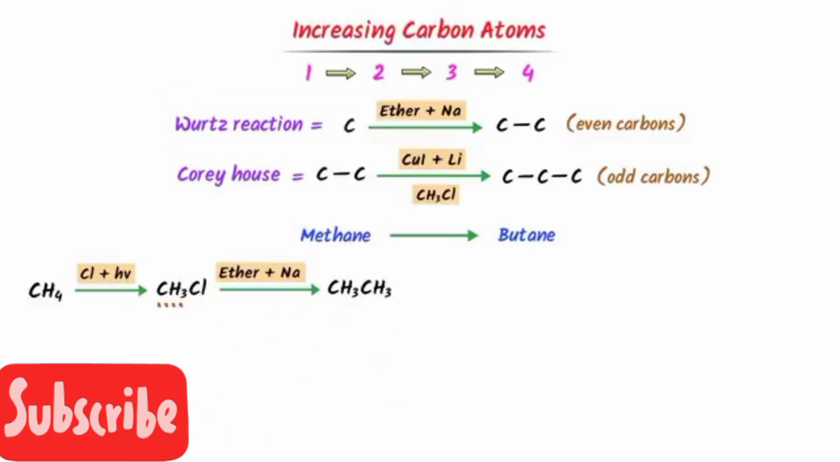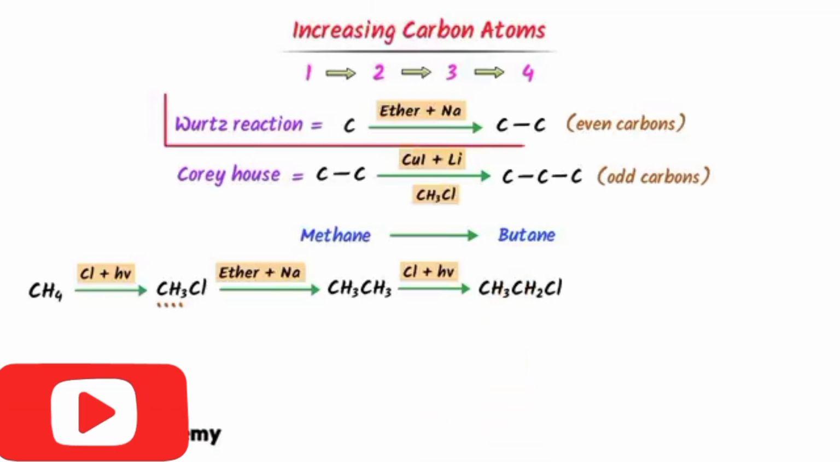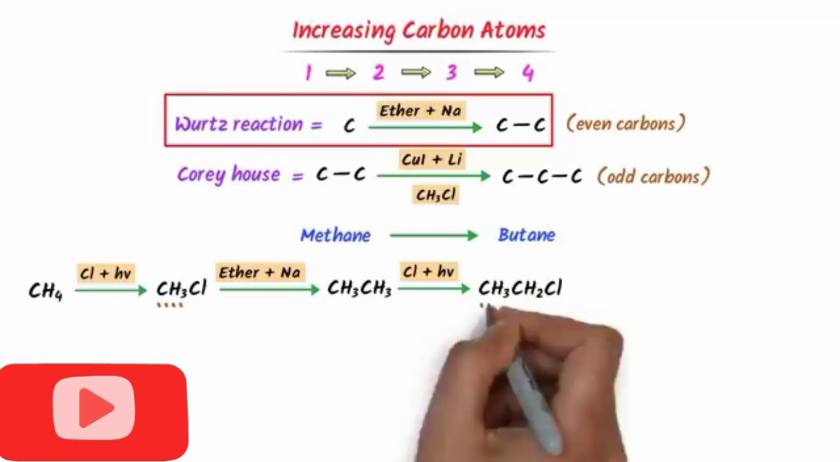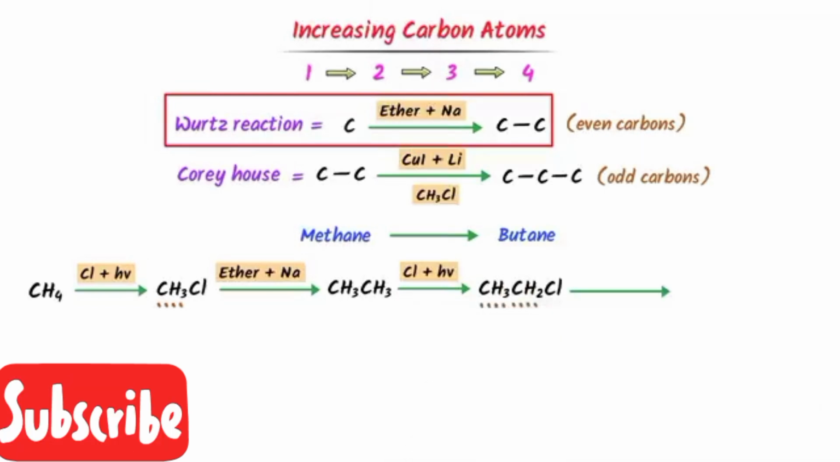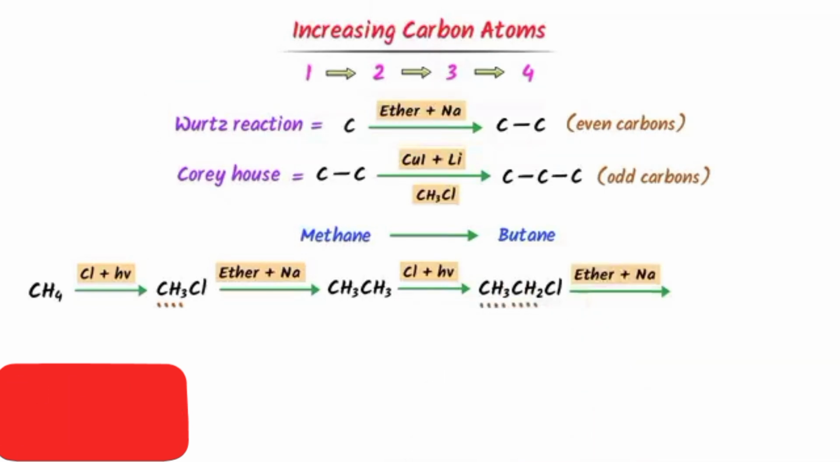Now ethane is also less reactive, so it is activated. I add chlorine and UV light and I get alkyl halide. Now I add ether and sodium and I get butane.